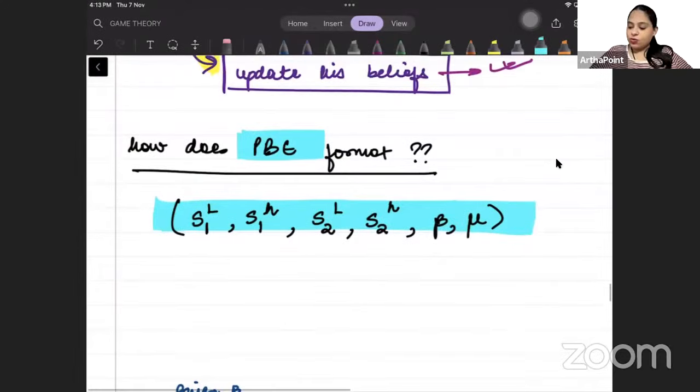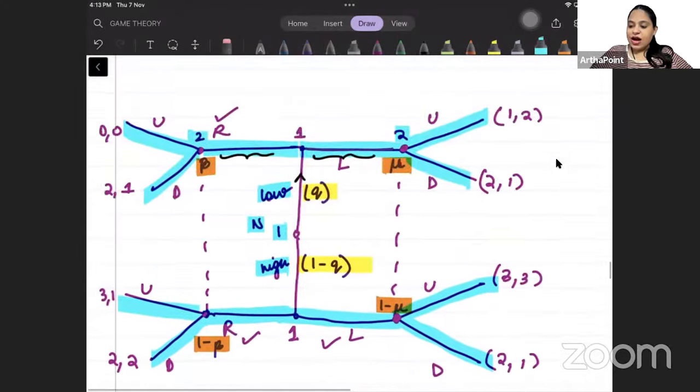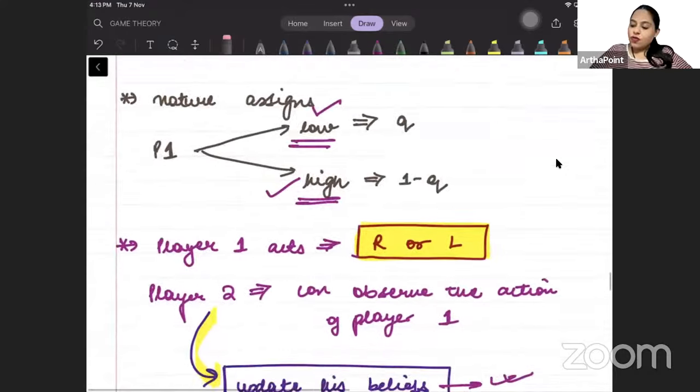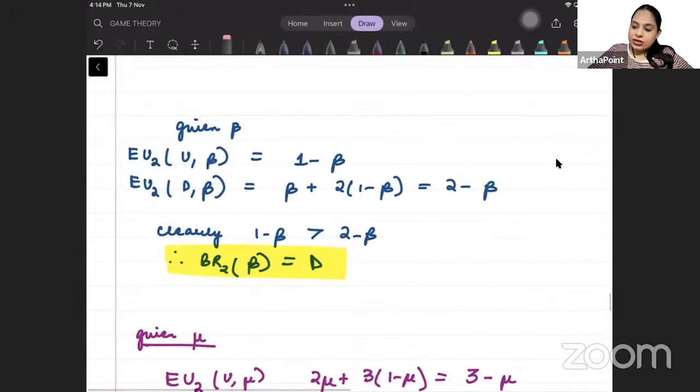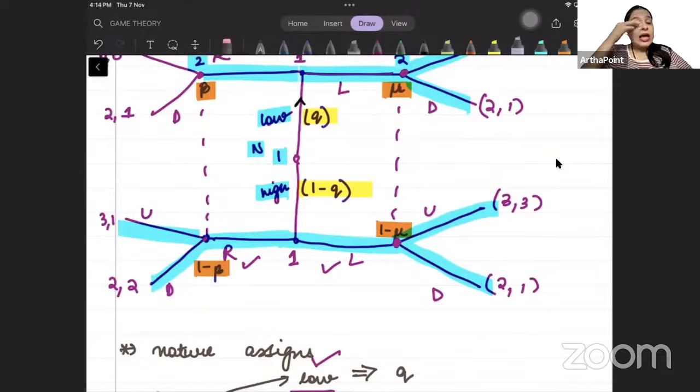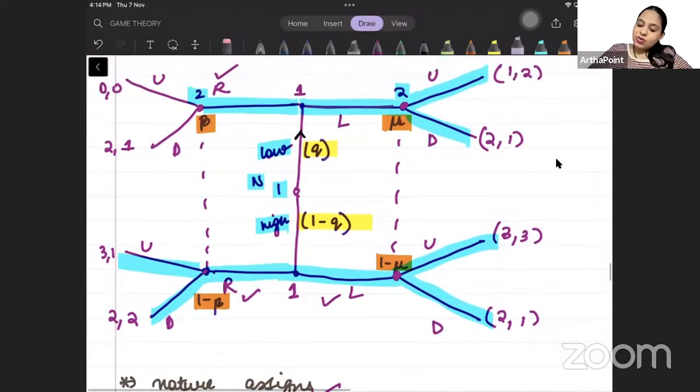Okay. Now, how will we solve? So far I have just set a base for it. Now let's try understanding how we will solve this game. Suppose we are given beta. Remember this is a sequential game, and in a sequential game we always follow backward induction. So we have to start with player 2. We are assuming that we have hit this node beta.